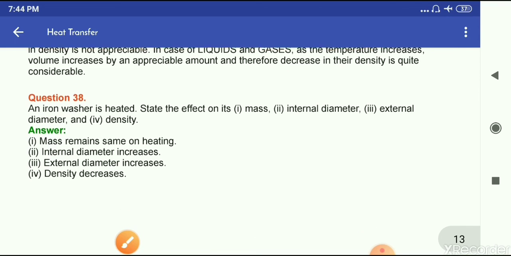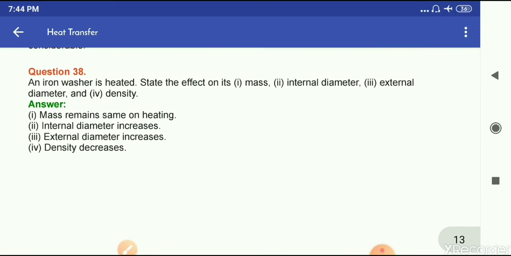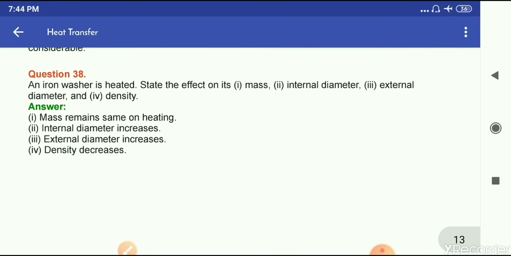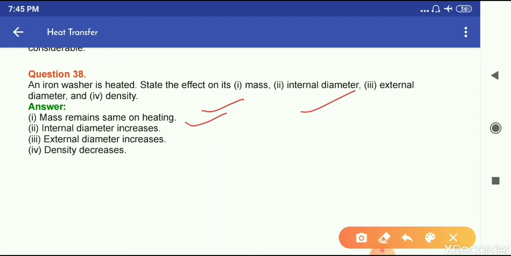Question number 38. An iron washer is heated. State the effect on its mass, internal diameter, external diameter and density. So mass remains the same on heating, internal diameter increases, external diameter increases and density decreases.